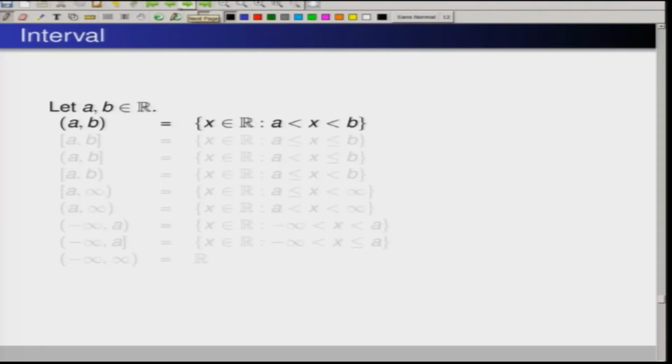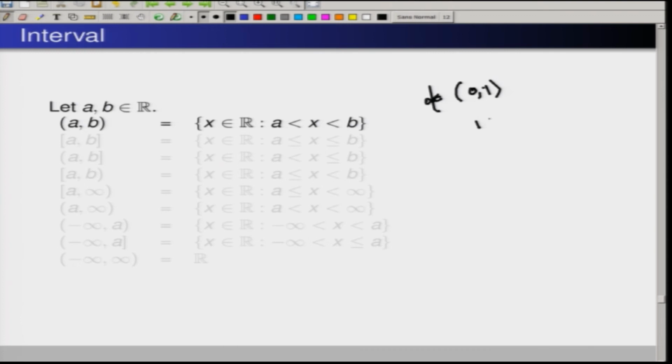So in the real numbers we have an order, so what we are going to define is the interval. This we will call (A, B), open A, open B. That means the set of all x in R such that A is strictly less than x, which is strictly less than B. Suppose, for example, (0, 1): you see 0 does not belong to (0, 1).